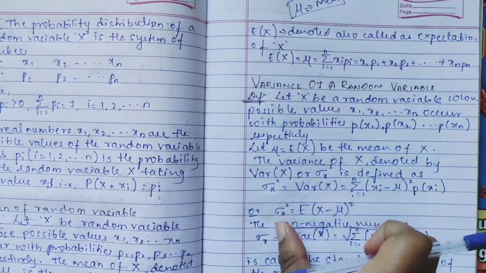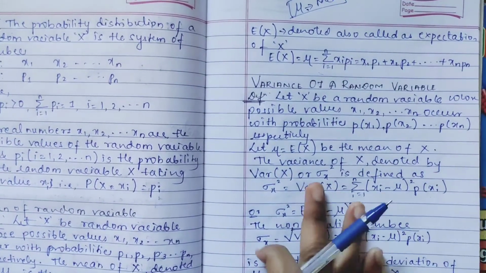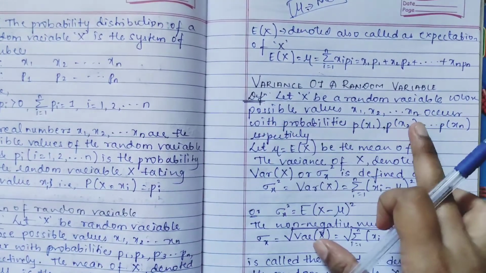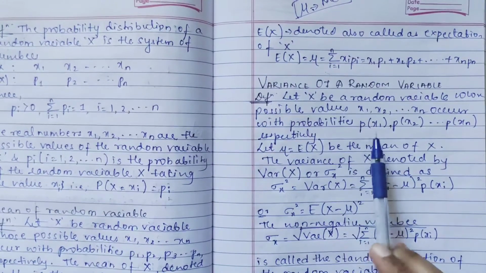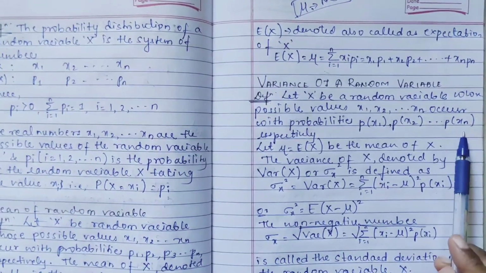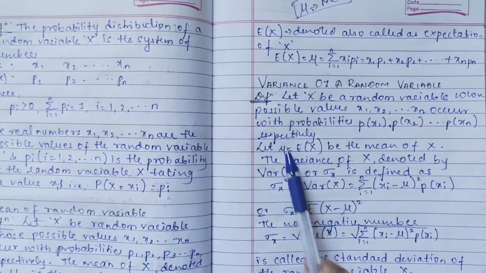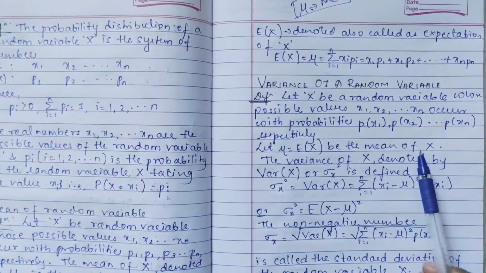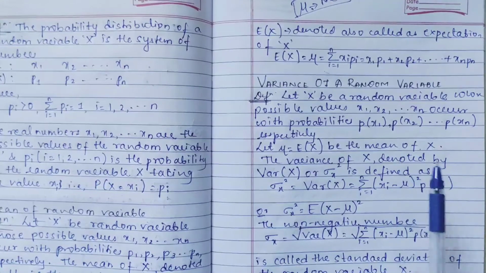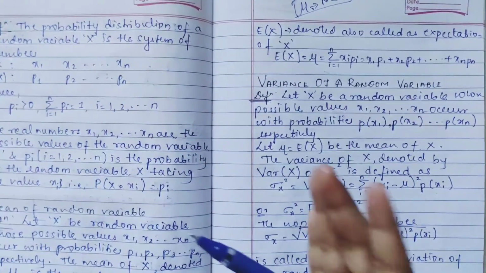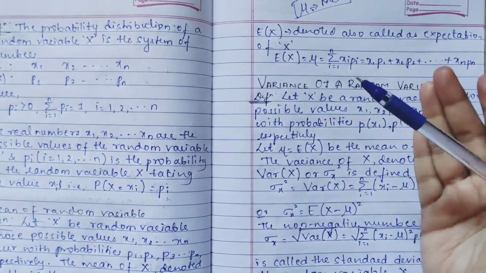Next is the variance of a random variable. Using this only, the extension formula: let X be a random variable whose possible values x1 to xn occur with probabilities p of x1, p of x2, and so on, and let mu, which is nothing but E of X, be the mean of X. Variance means how much it varies, like between 1 to 2 or 2 to 5.